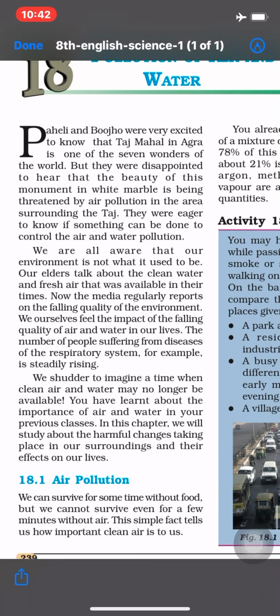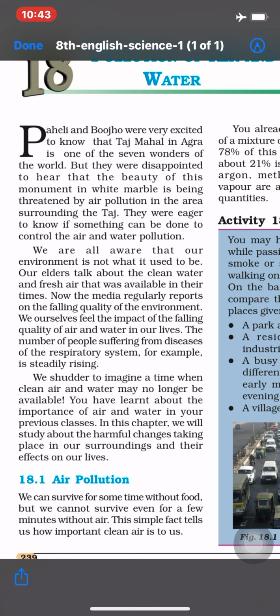Okay. So we are all aware that our environment is not what it used to be. Our elders talk about the clean water and fresh air that was available in their time. So now the media regularly reports on the falling quality of the environment. We ourselves feel the impact of the falling quality of air and water in our lives. The number of people suffering from diseases of the respiratory system, for example, is steadily rising.